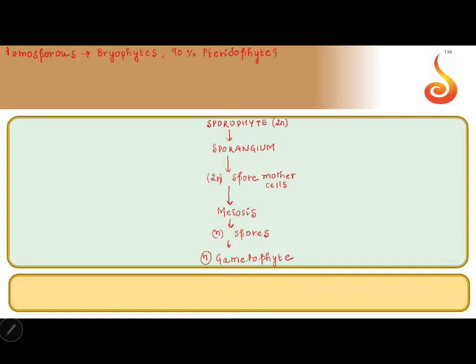So we have certain exceptions in pteridophytes, that is, I am writing genera, Azolla, Salvinia, Selaginella, Marsilea, Isoetes.